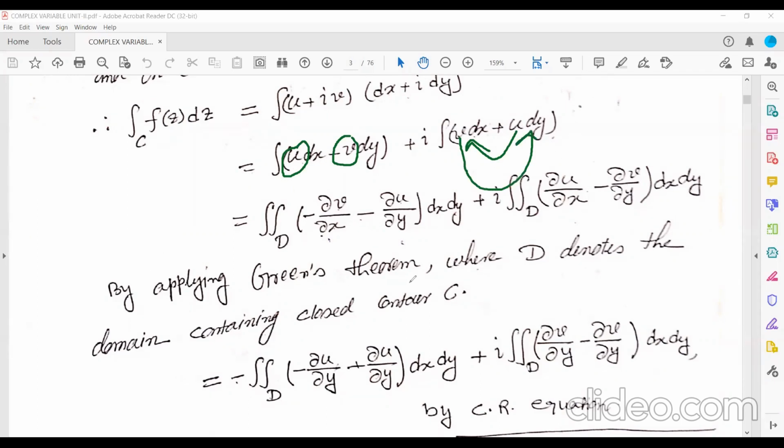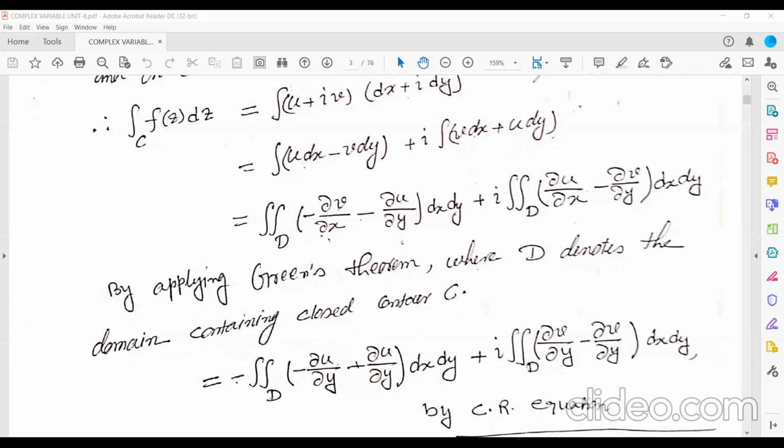So this is by applying Green's theorem. So see here, when we applied the Green's theorem, this was the line integral. So line integral is converted over to a double integral. Line integral converted to double integral, where by applying Green's theorem, D denotes the domain containing the closed contour C.